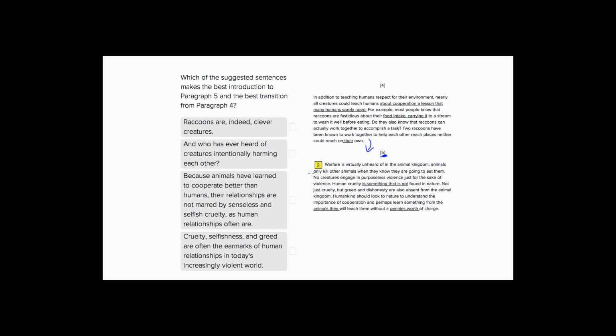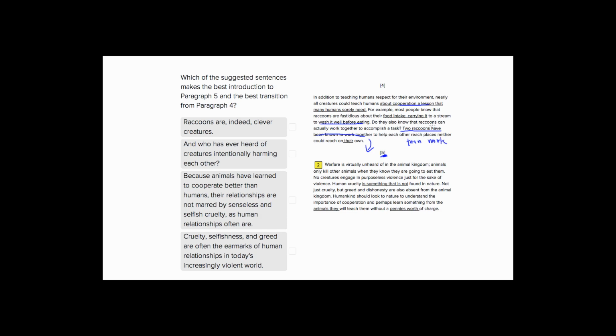First, in order to approach a purpose question, you want to understand what's happening in the passage. So let's see what's happening in paragraph 4. In paragraph 4, we have this idea that humans need a lesson about cooperation from the animal kingdom. People know that raccoons wash their food. Okay, interesting. Here's the good part: raccoons work together to accomplish a task, so it's teamwork. Two raccoons have been known to work together. So this is talking about how humans should learn a lesson from animals. It's talking about teamwork, and we have the example of the two raccoons.